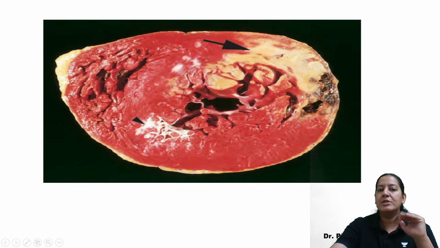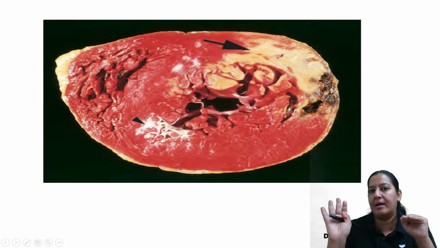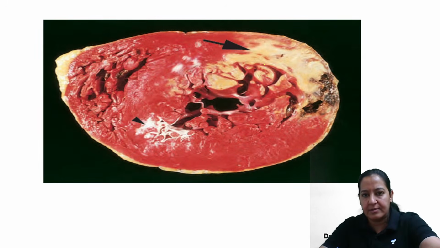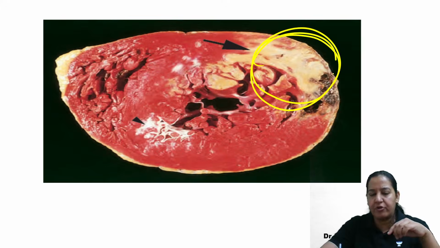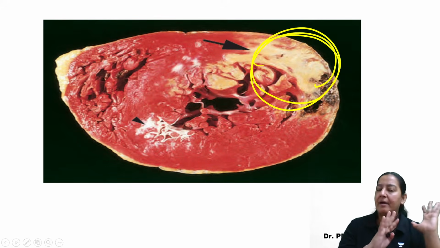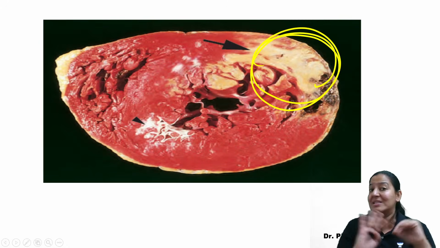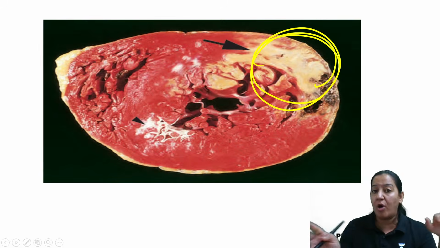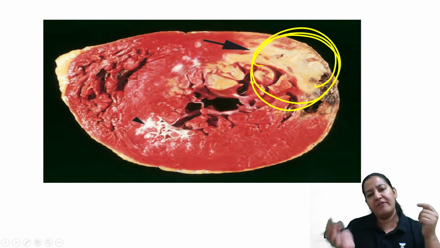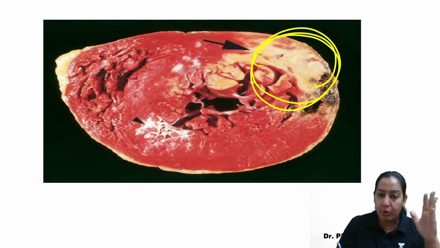See the contrast here. All the viable area takes the red color, but the dead area does not. In this diagram, this is the dead area, because it is not taking the color. It remains yellow. So it is easier to find the dead area of the MI after TTC. The rest of the heart will be red. The portion which is not taking the dye will remain yellow only, because normally the heart is yellow, and you can see the contrast.